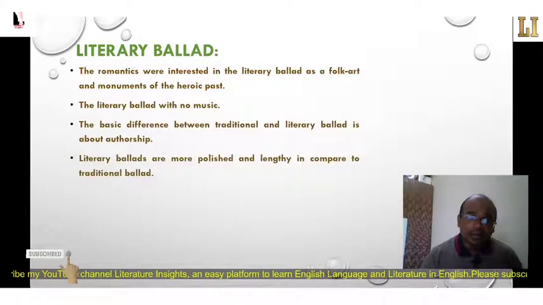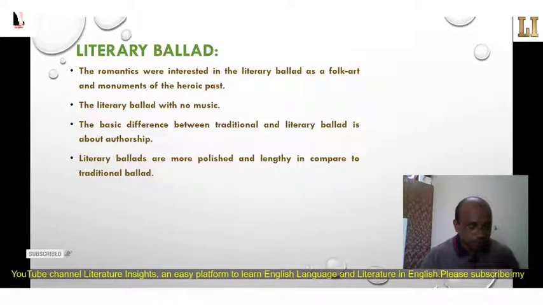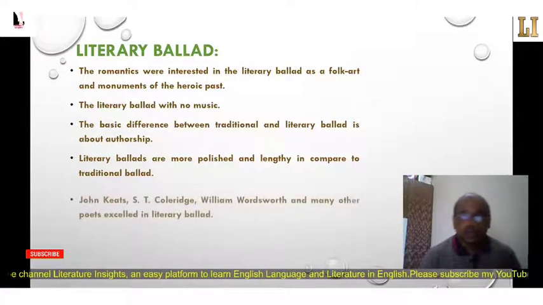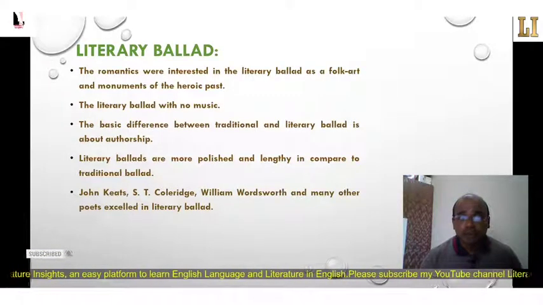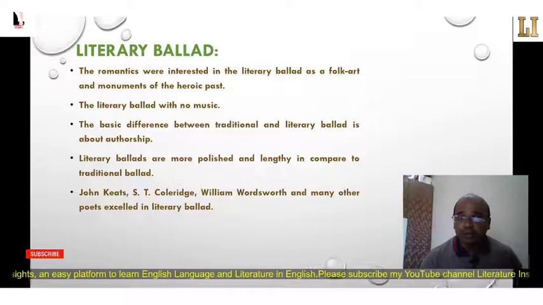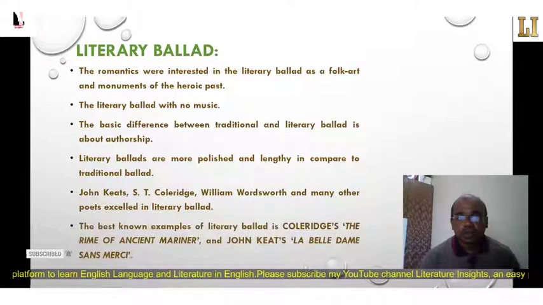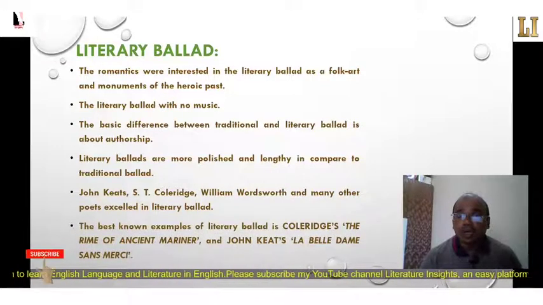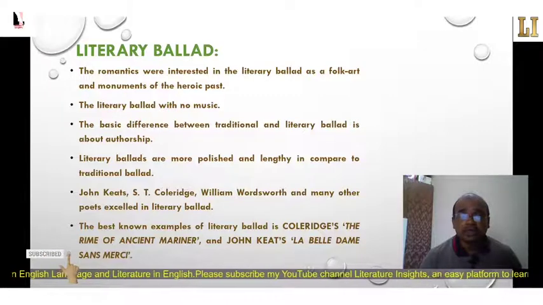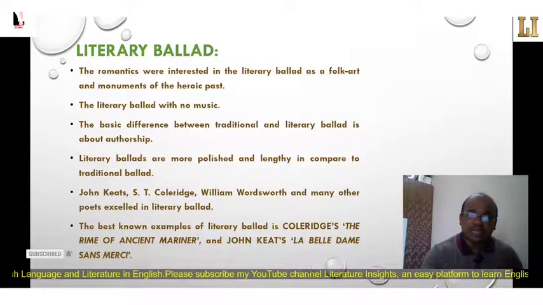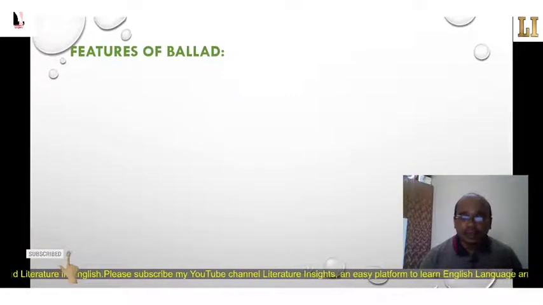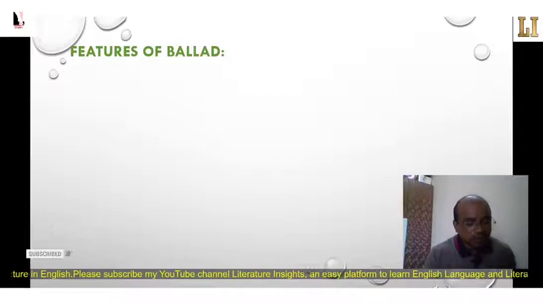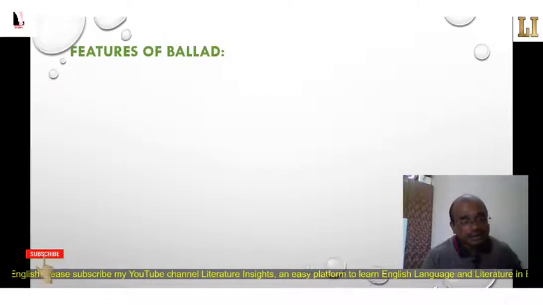Literary ballads are more polished and lengthy compared to traditional ballads. John Keats, S.T. Coleridge, William Wordsworth and many other poets used this form of poetry with craftsmanship in their works of art. The best known examples of literary ballad are Coleridge's The Rime of the Ancient Mariner and John Keats' La Belle Dame Sans Merci. Then, the features of the ballad. Now let's see the features or characteristics of the ballad one by one.